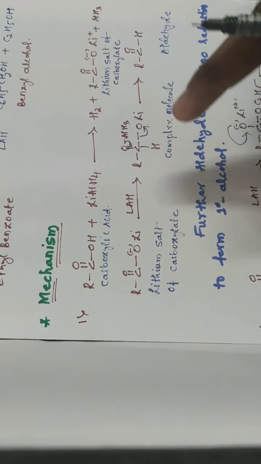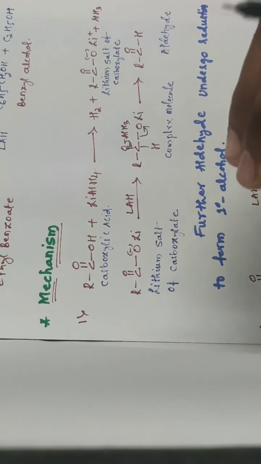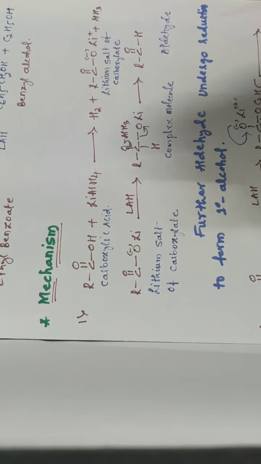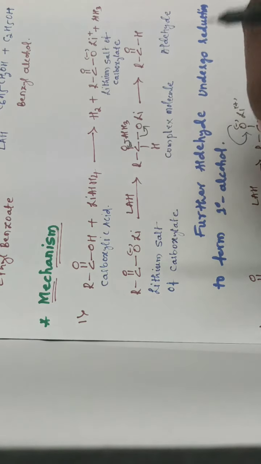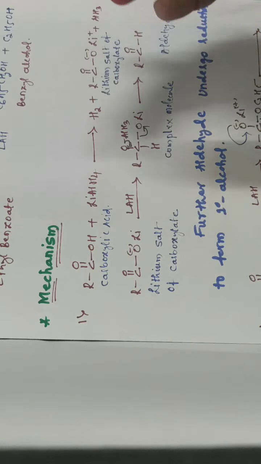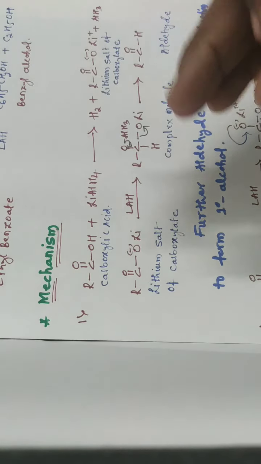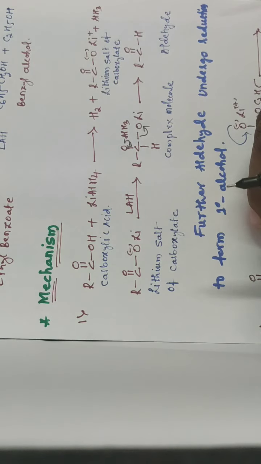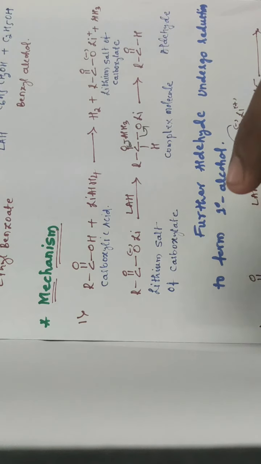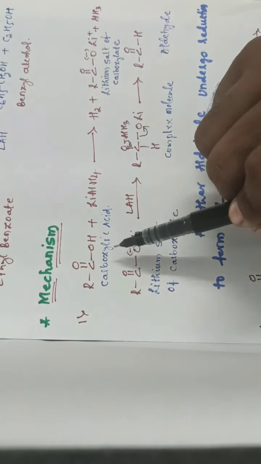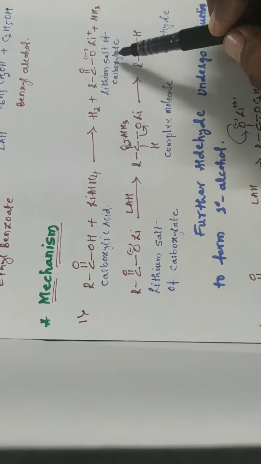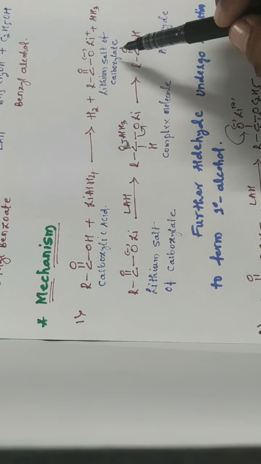How? Aldehyde, after reacting with lithium aluminum hydride, gives the intermediate tetrahedral compound, which again can react with 3 more molecules of the aldehyde and gives complex compound 2, which after hydrolysis gives what? The primary alcohol. That is the process. Here, carboxylic acid first forms the salt of the carboxylate ion.